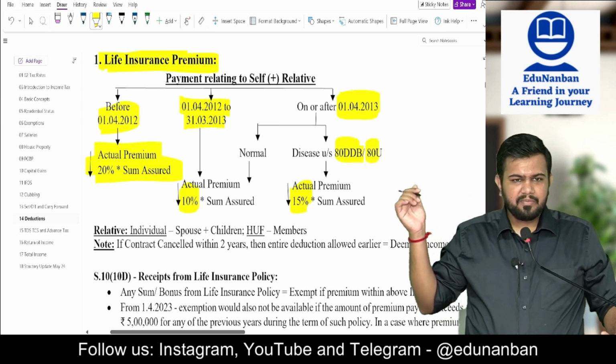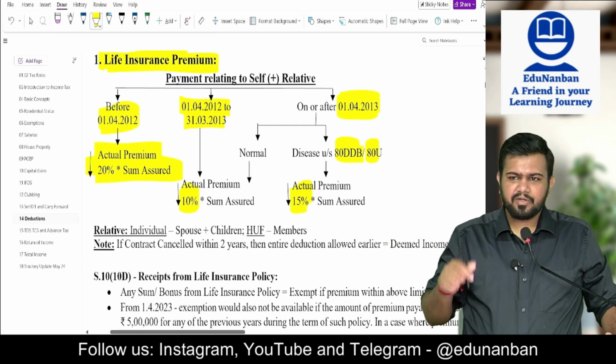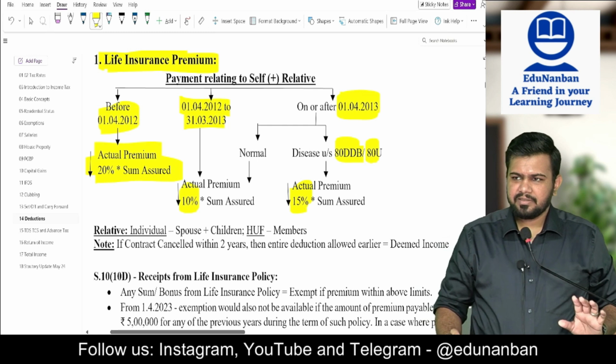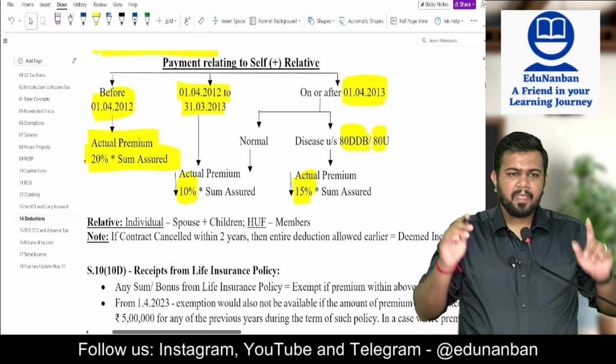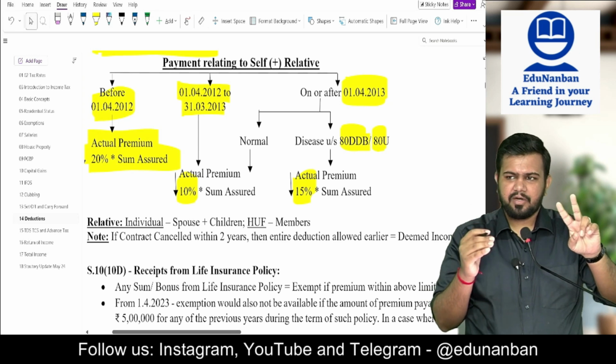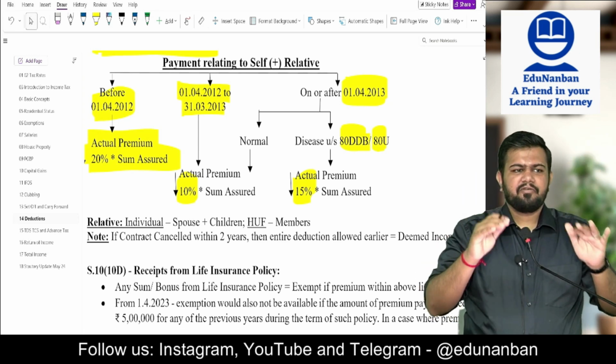Should I remember the limit? Yes. Should I remember the date? Yes. You should remember the limit also, the date also, because in the question they will play with the dates when it is given in the examination. Before 1/4/2012, the limit was 20% of sum assured. If the policy is after 1/4/2012, it became 10% of sum assured.